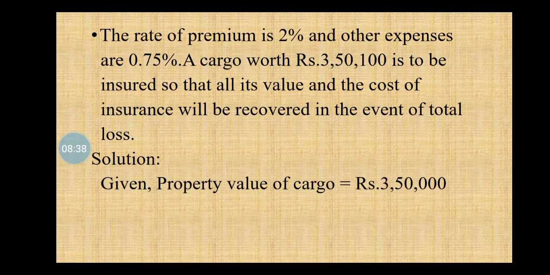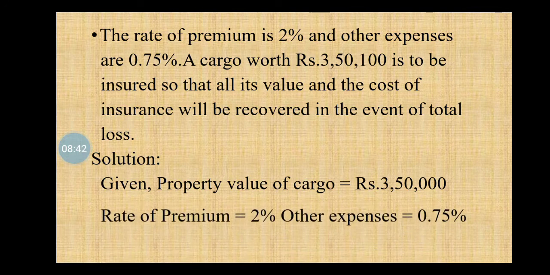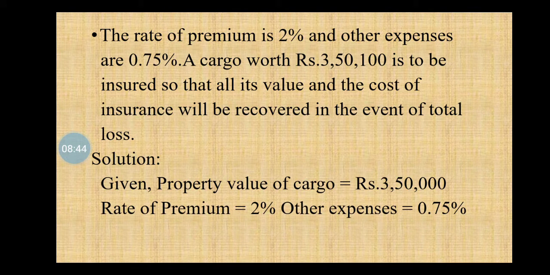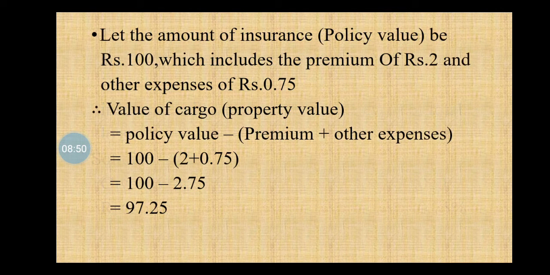Solution. Given property value of cargo equals 3,50,000, rate of premium equals 2% and other expenses equal 0.75%. Let the amount of insurance, that means policy value, be rupees 100, which includes the premium of rupees 2 and other expenses of rupees 0.75.